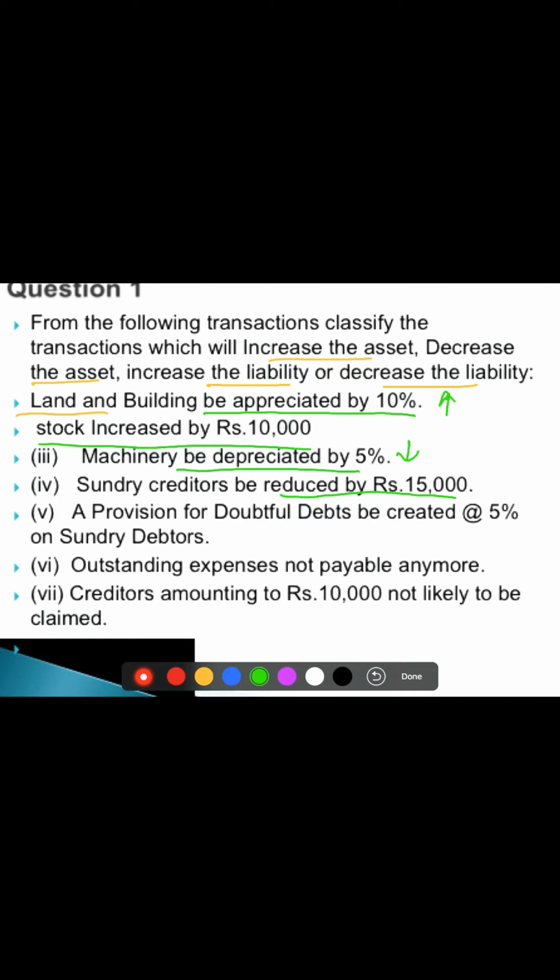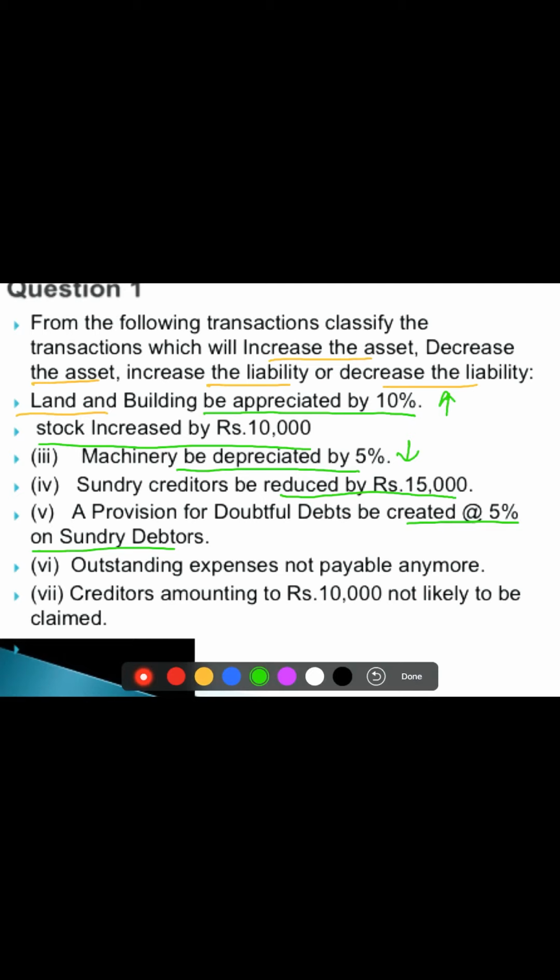Next, a provision for doubtful debt is created at the rate of 5% on debtors. So we have to create a provision for bad debt. So this is decrease in value of asset.